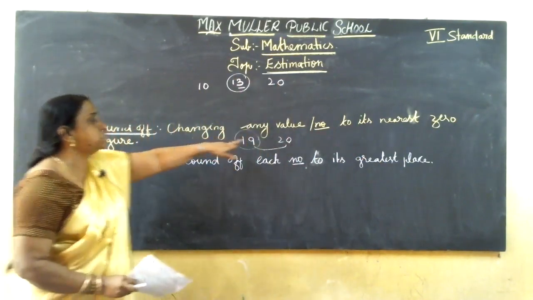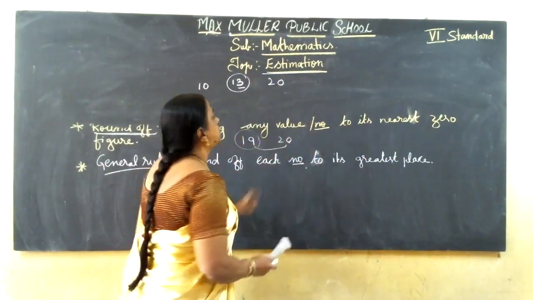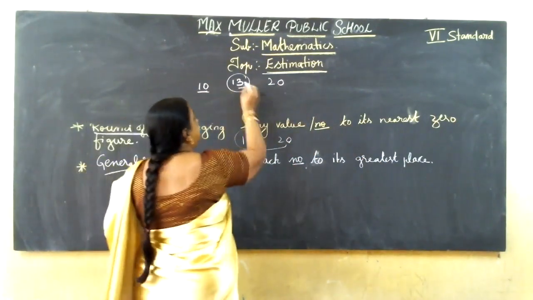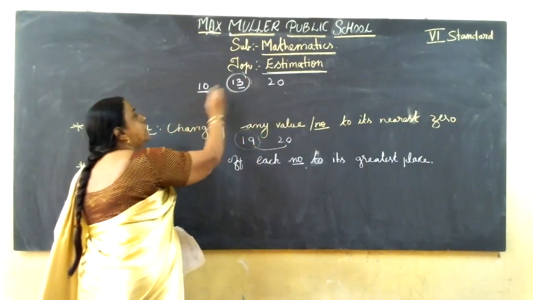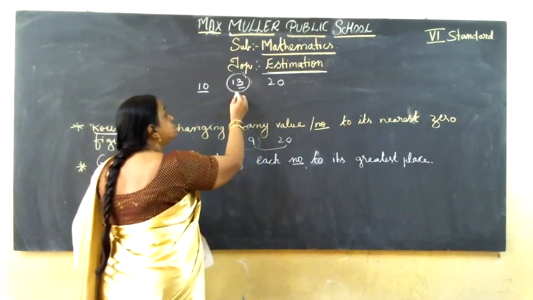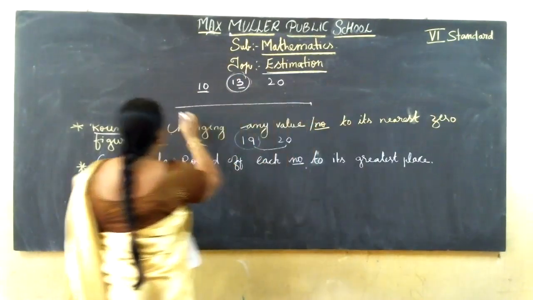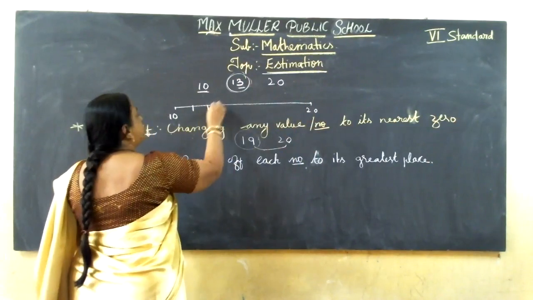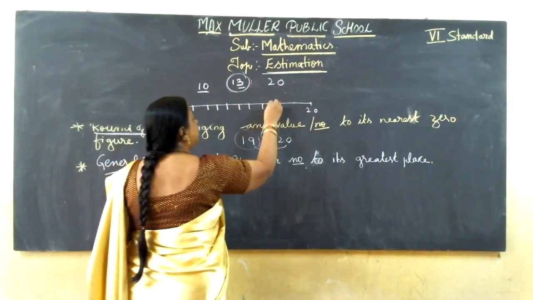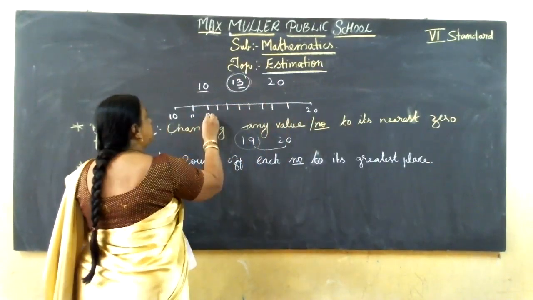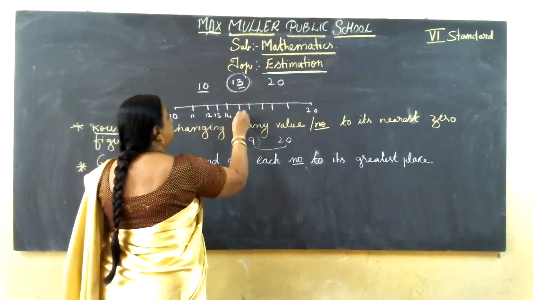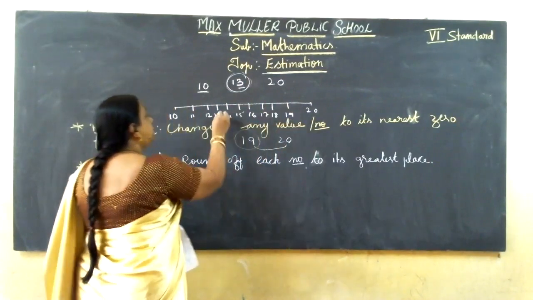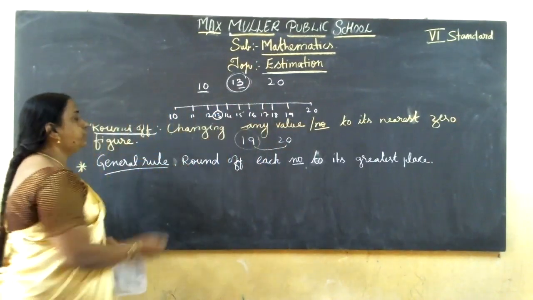If you change its value to the nearest zero place, it comes near 10 or 20. 13 comes in between 10 and 20. If I take a number line, here 10 and 20, and divide it: 11, 12, 13, 14, 15, 16, 17, 18, 19. So 13 comes here.